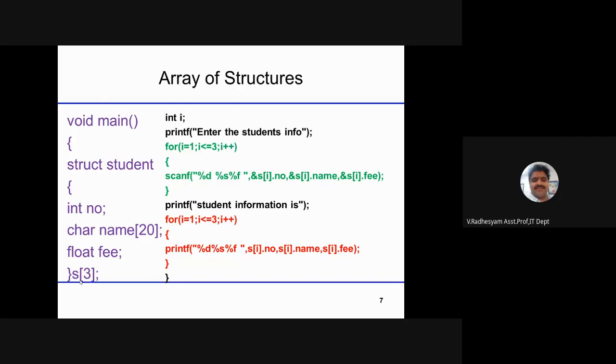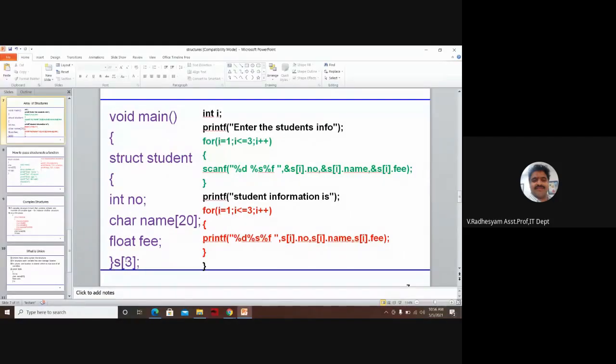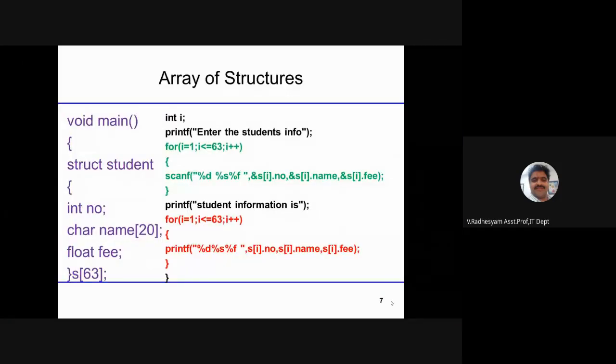Just I kept 3 here. In your entire class, you can do 63, i less than or equal to 63. Then the i value runs from 1 to 63. So S i dot NO, please understand the change here. S i dot NO, S i dot name, S i dot fee.